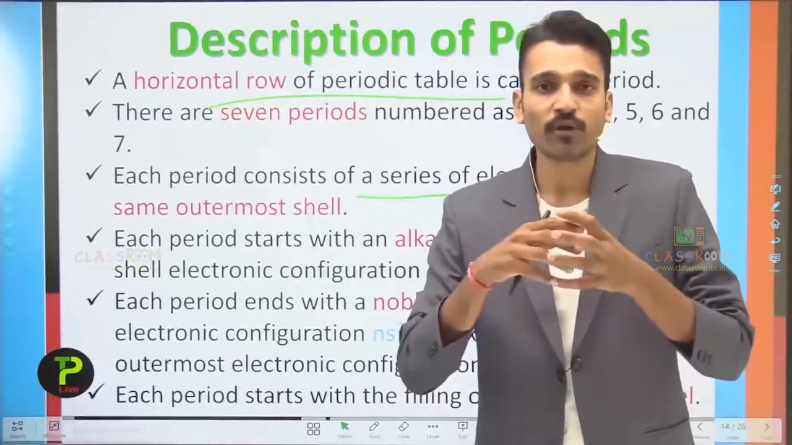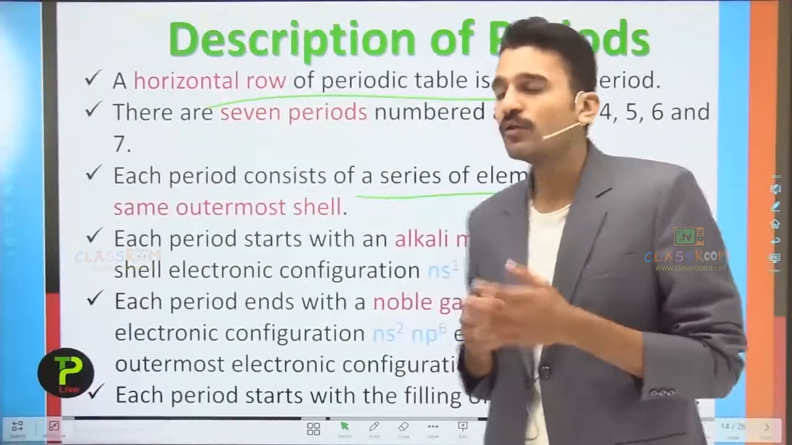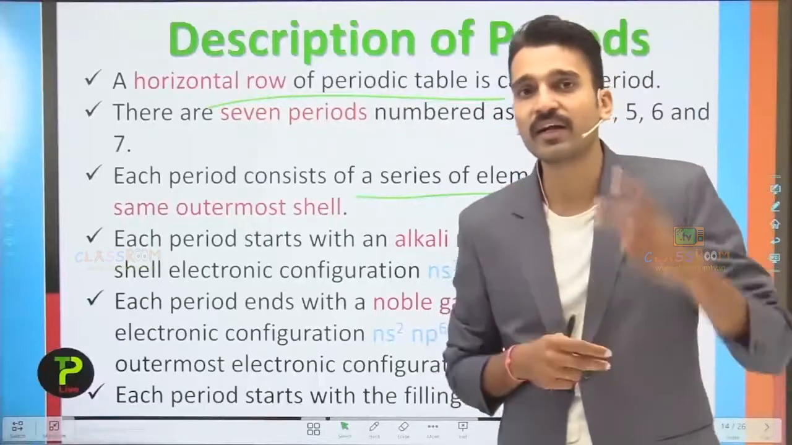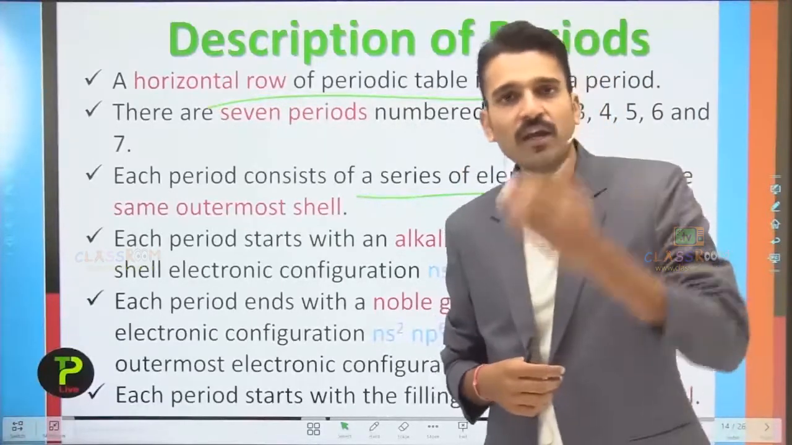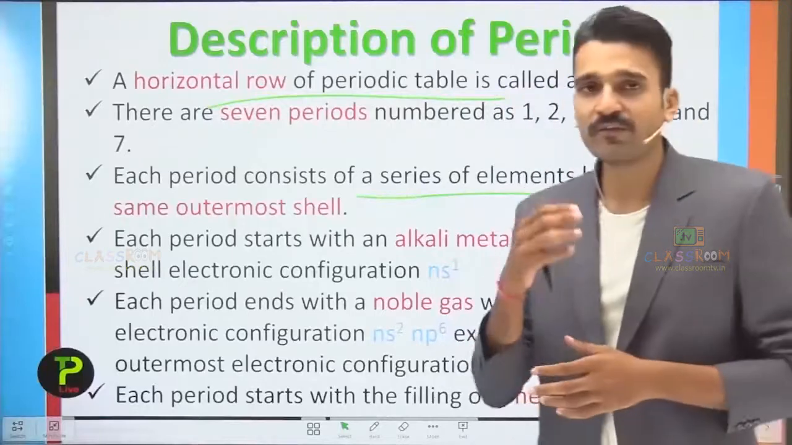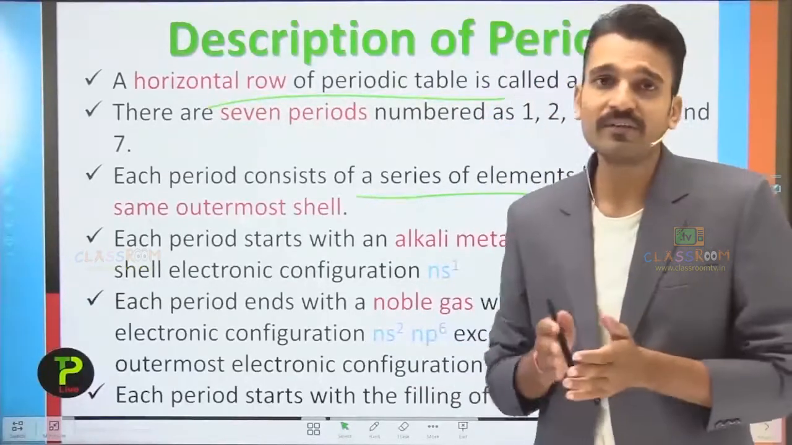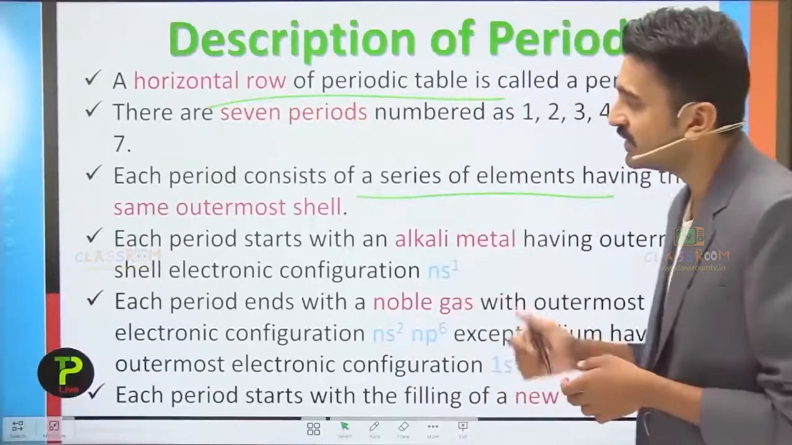If the number of shells increases, the period number increases. So in the first period there is only one shell present, in the second period there are 2 shells, in the third period there are 3 shells, and so on. Up to the 7th period there are a total of 7 shells occupied, meaning the electrons are filled up to the 7th shell or the 7th energy level.